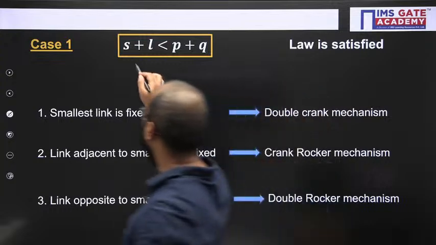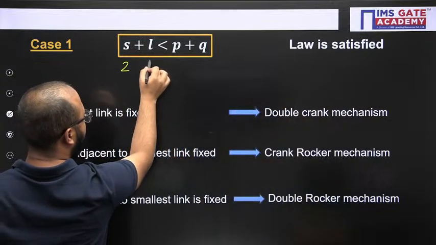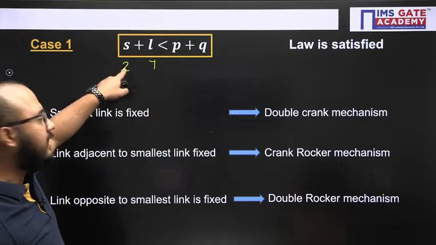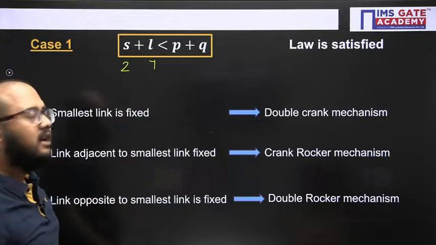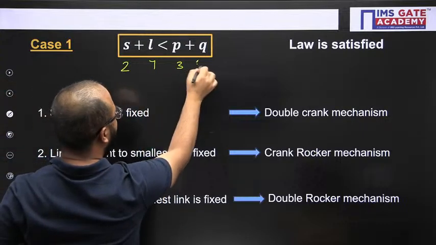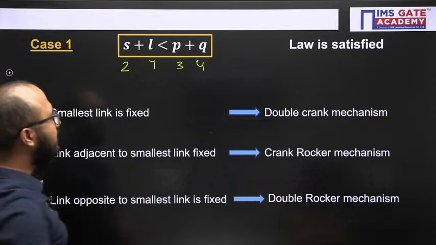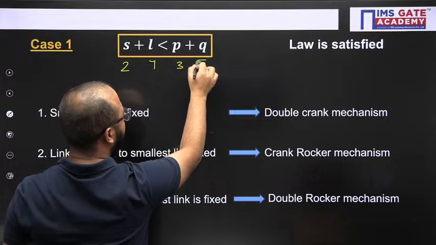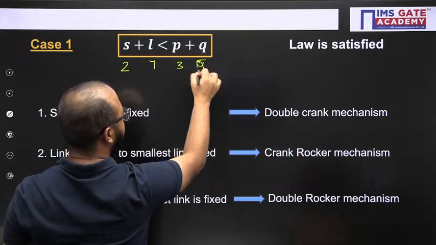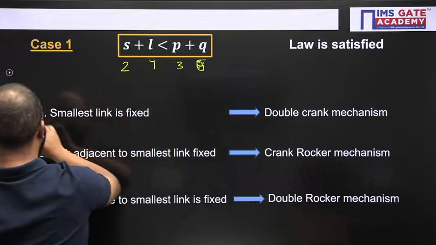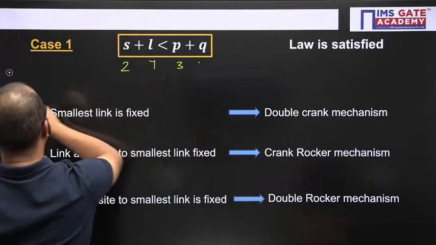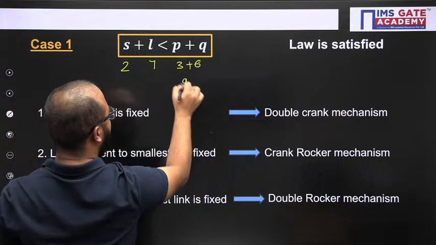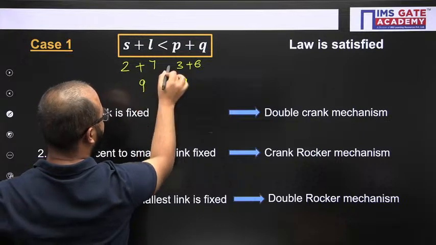For example, I can mention here 2 and 7. Smallest link length is 2, longest link length is 7, let's suppose. Other 2 I can mention 3 and 6, because summation should be correct. So if you add 3 plus 6, it will be 9. 2 plus 7, it is 9. Now it is equal.